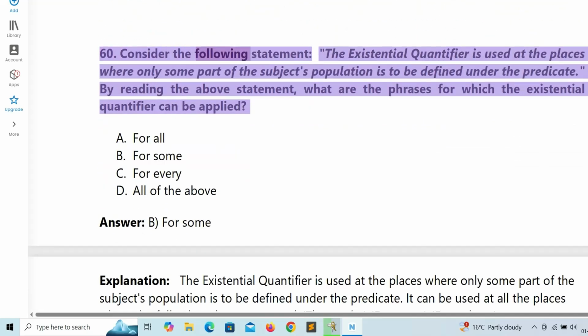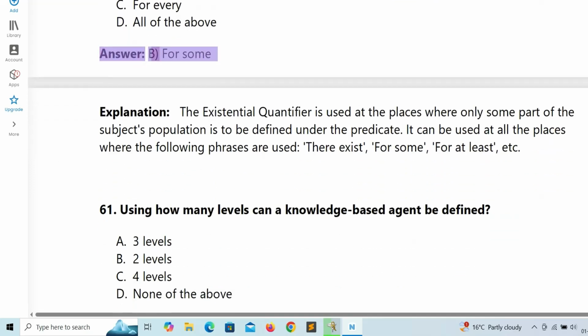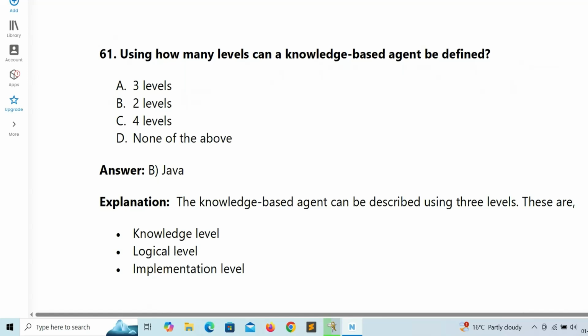60. Consider the following statement. The existential quantifier is used at the places where only some part of the subject's population is to be defined under the predicate. By reading the above statement, what are the phrases for which the existential quantifier can be applied? A. For all. B. For some. C. For every. D. All of the above. Answer: B. For some. Explanation: The existential quantifier is used at the places where only some part of the subject's population is to be defined under the predicate. It can be used at all the places where the following phrases are used: there exist, for some, for at least, etc.